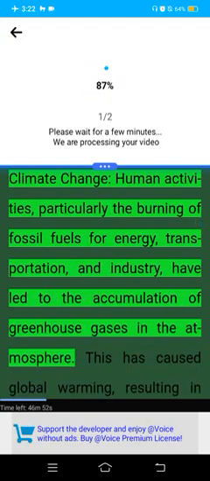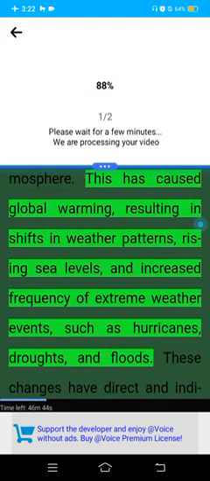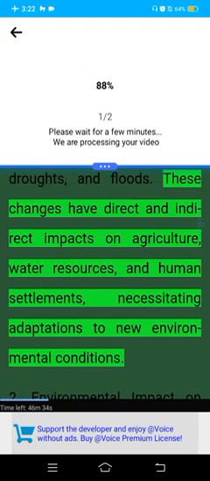Climate change. Human activities, particularly the burning of fossil fuels for energy, transportation, and industry, have led to the accumulation of greenhouse gases in the atmosphere. This has caused global warming, resulting in shifts in weather patterns, rising sea levels, and increased frequency of extreme weather events, such as hurricanes, droughts, and floods. These changes have direct and indirect impacts on agriculture, water resources, and human settlements, necessitating adaptations to new environmental conditions.